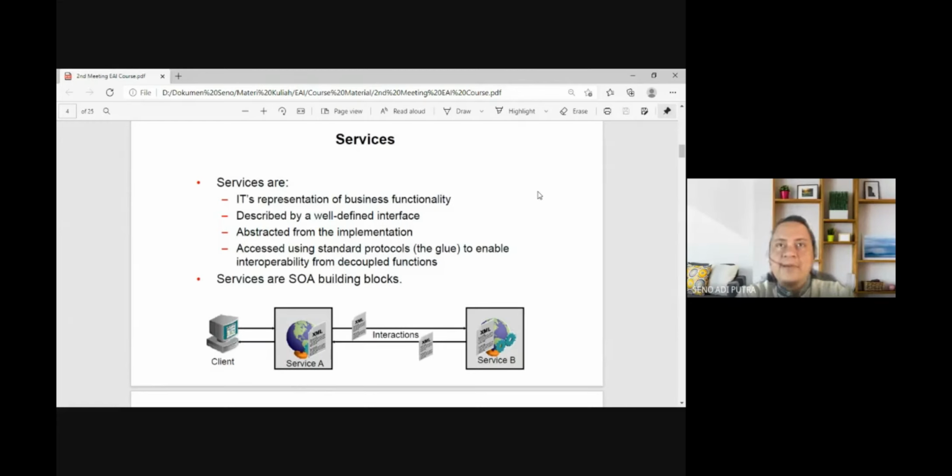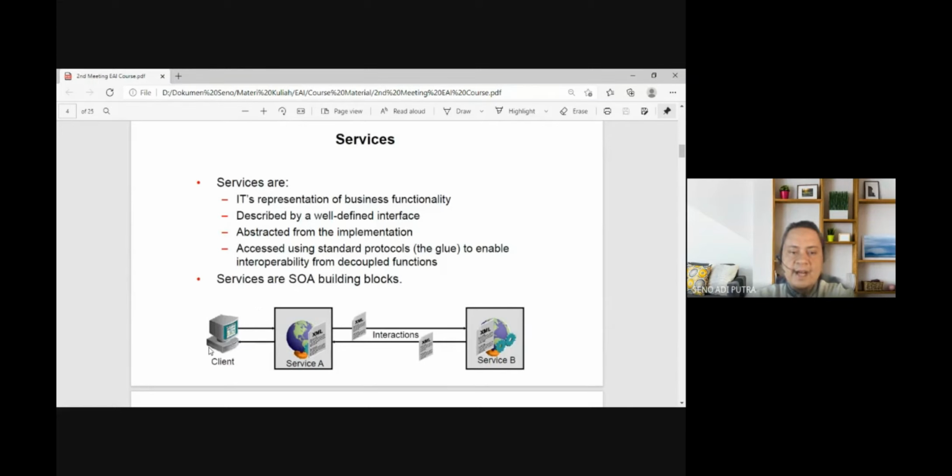So if we want to make orchestration, or access the service with different technology or different background, we need a protocol. The same protocol that is used together by other applications. So the service requires a standard protocol. And services are SOA building blocks. Right, this is the architecture.